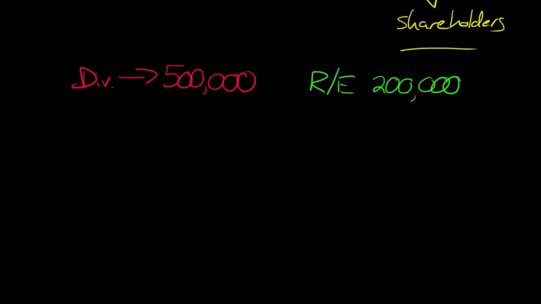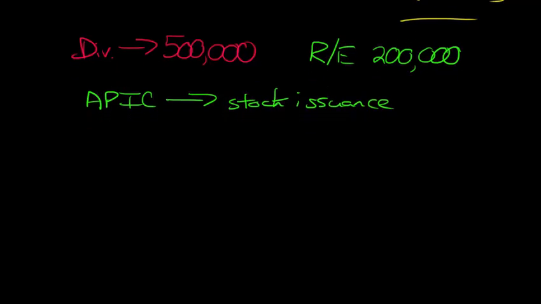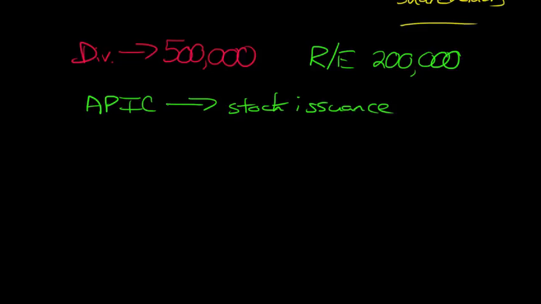So where does that come out of? Well, what else do we have in equity? Well, we have an account called APIC, additional paid-in capital, right? When we raise money through a stock issuance, this is where this comes from, right? And this is often a very large amount. So basically, we just say, okay, let's just make our entry.